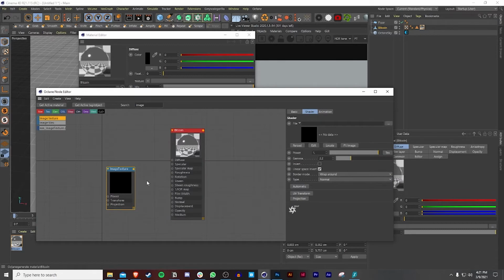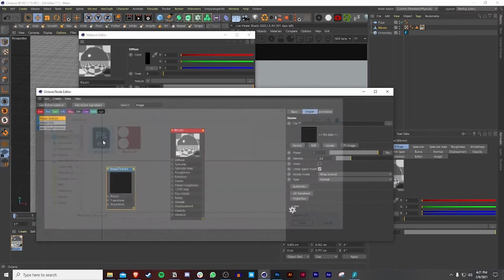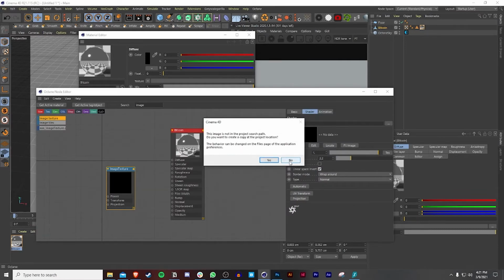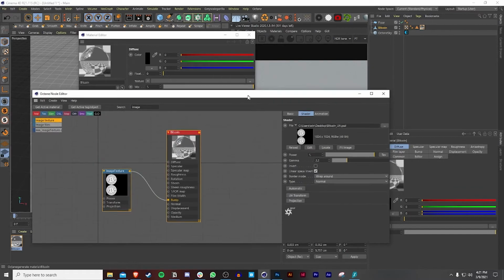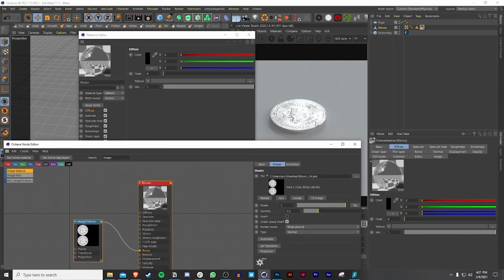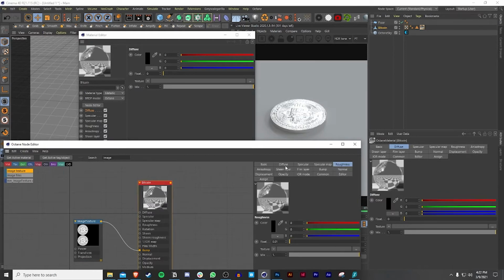This is where we're going to set up our bump, and this is why we made the UV map in the first place. So by selecting the UV map and setting the bump, now you can see it's all set up. And then maybe we can increase the roughness a little bit so that we can see it a little better.